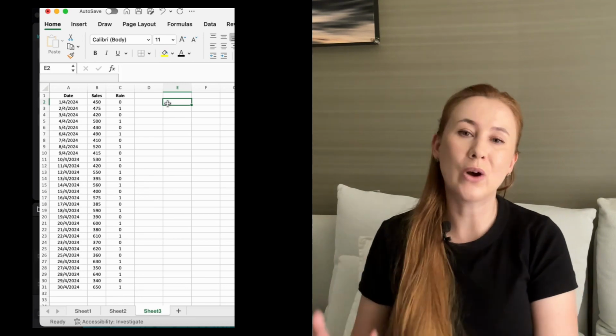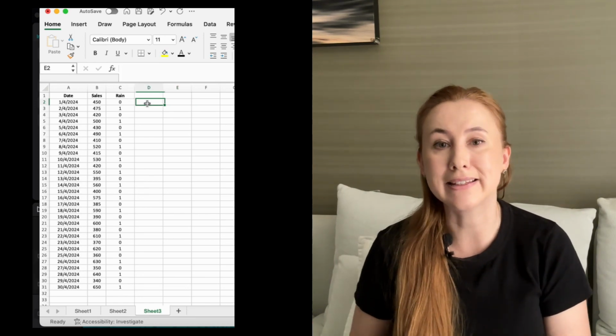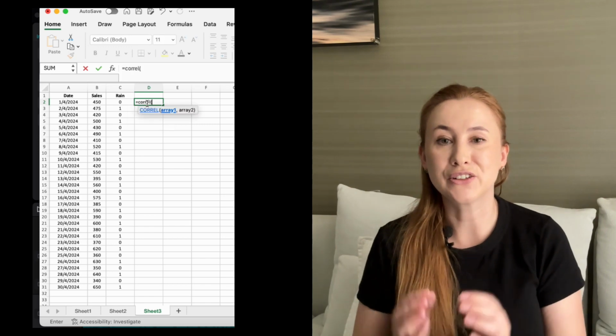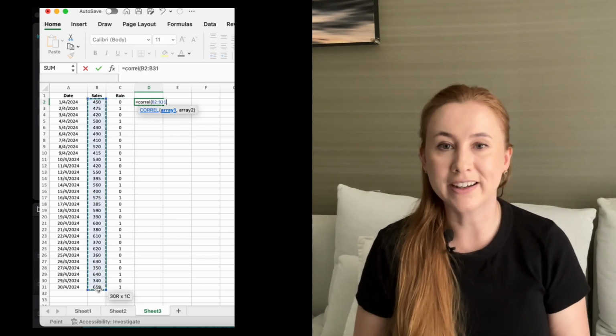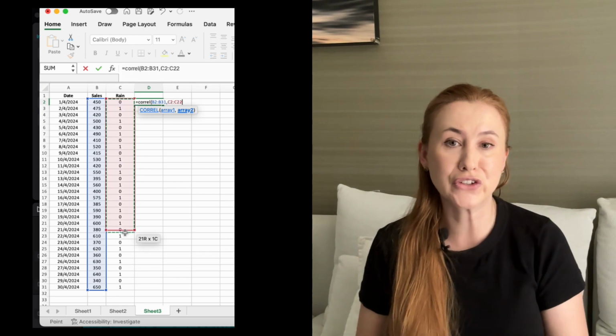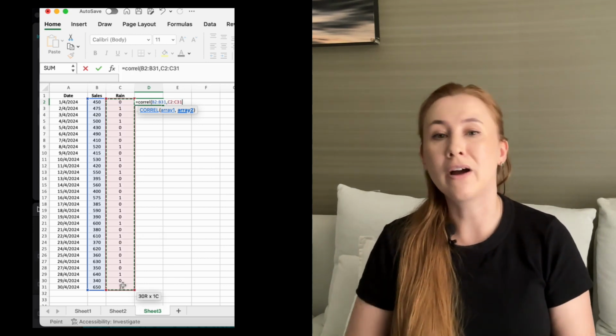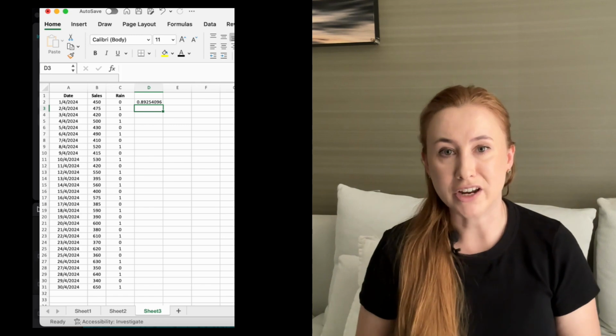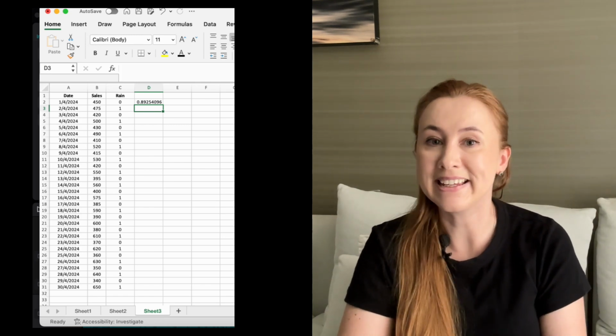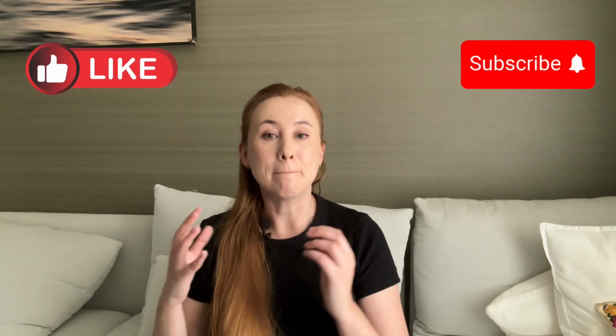And here is how to calculate that in Excel. So we have two columns, one indicating sales, one indicating rainy days. To calculate correlation, you type =CORREL, bracket, and then you need to pick two arrays. The first array is our sales, comma, the second array is our rainy days. And you can see the result, 0.89. The correlation coefficient always ranges from -1 to 1, where 0 means no correlation and 1 or -1 means a strong correlation. -1 means a strong negative correlation, while +1 means a strong positive correlation.